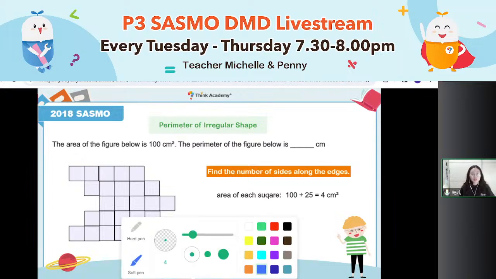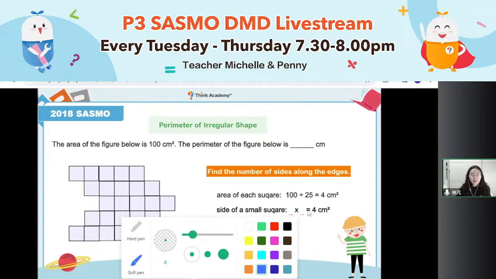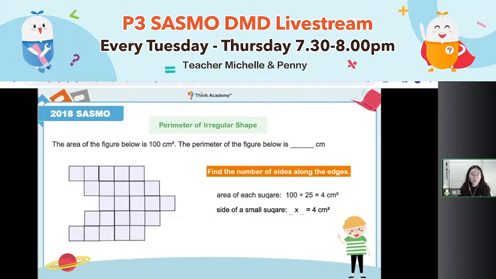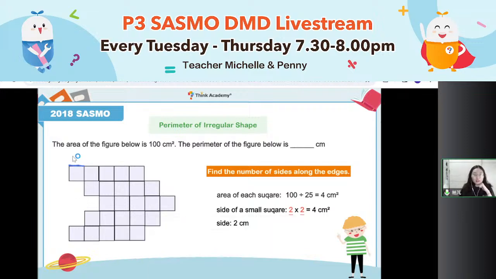No, it's not 4. So don't forget, how can I get the area of the small square? Side times side equals 4 centimeter square. Who times himself equals 4? Oh, get it. 2 times 2 equals 4 centimeter square. So finally, I find it. Now Teacher Penny knows the side of each little square should be 2 centimeter.